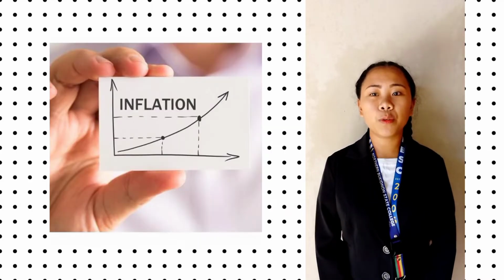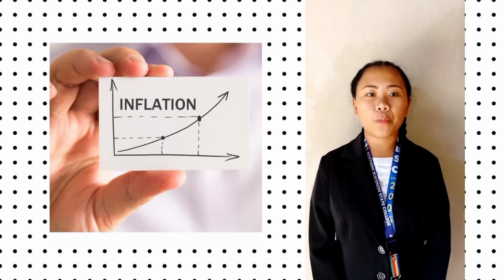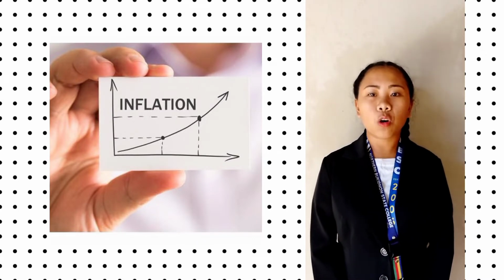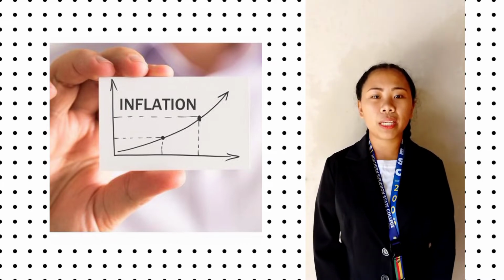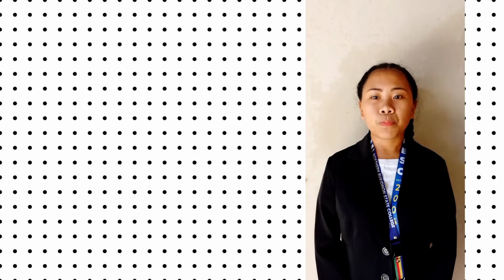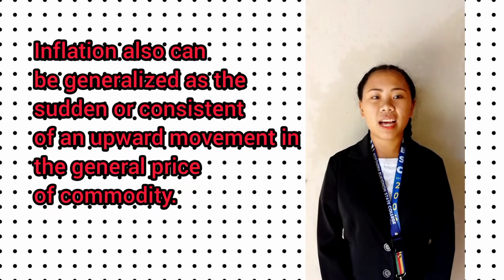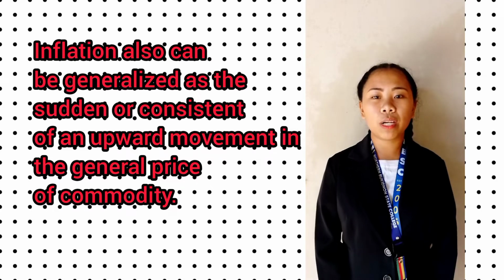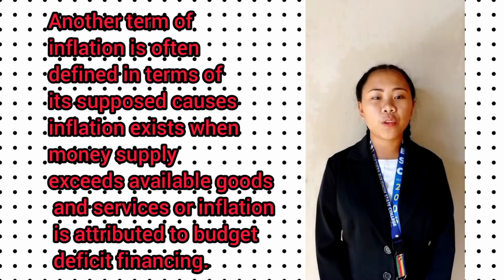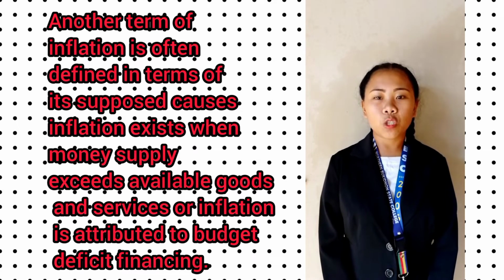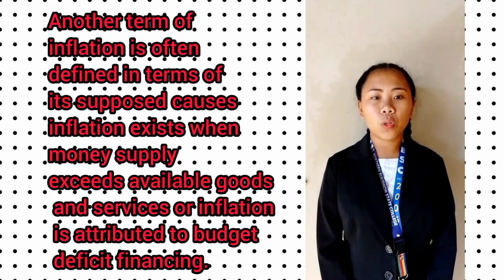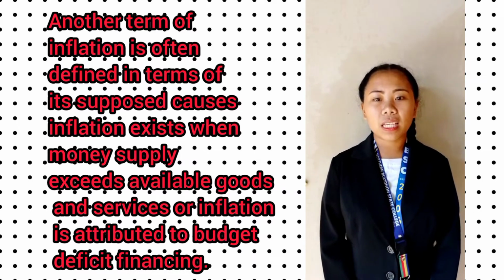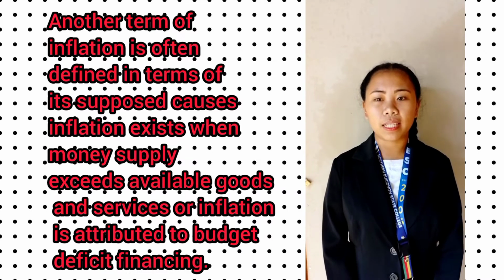I would just state that inflation is when a unit of currency cannot purchase the same amount of goods compared to some point in the past, wherein inflation is a part of the normal economic phenomena of the country. Inflation can also be generalized as the sudden or consistent upward movement in the general price of commodities. Another definition is that inflation exists when money supply exceeds available goods and services, and is attributed to budget deficit financing.